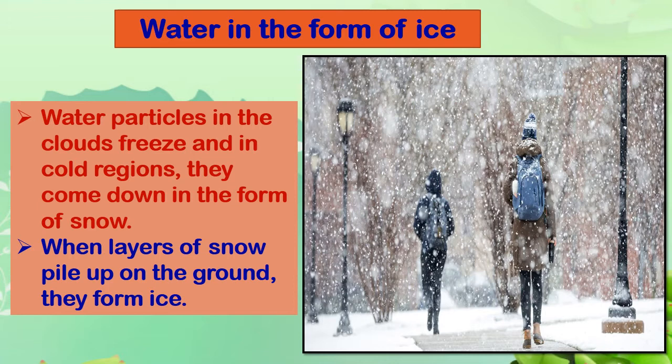Water in the form of ice. We also see water in the form of ice. Now, how does ice form? Water particles in the cloud freeze, and in cold regions where it is very cold, it does not rain in the form of water. It rains in the form of snow. So when these layers of snow get collected on the road or on the ground, it forms ice.